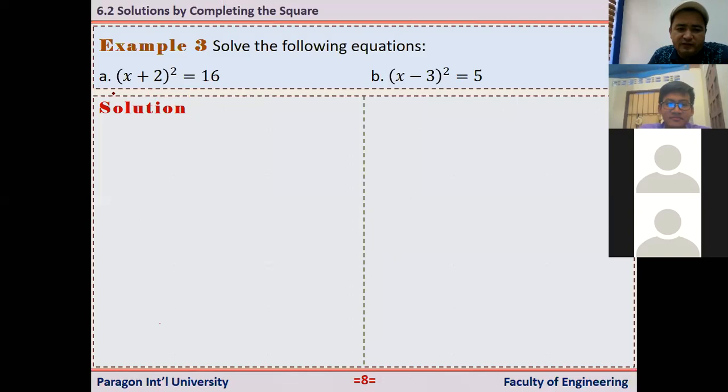Because it's already on the left hand side, we have a perfect square, right? (x + 2) squared, something squared. We call this a perfect square. How do you solve this? As you see here on the right hand side, we have 16, and the 16 is positive. That means that it has a solution.